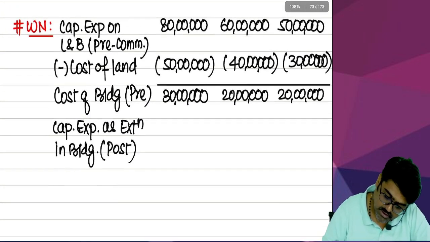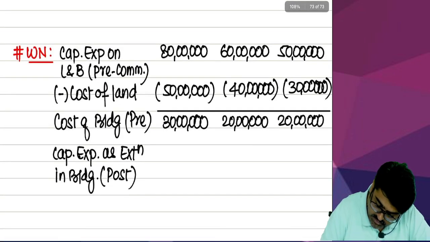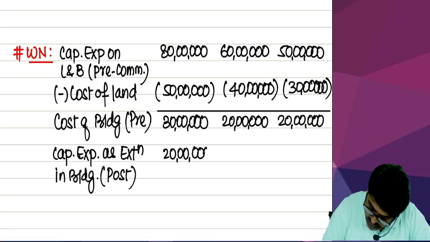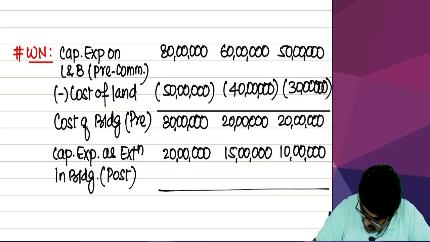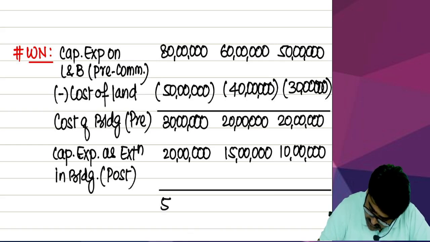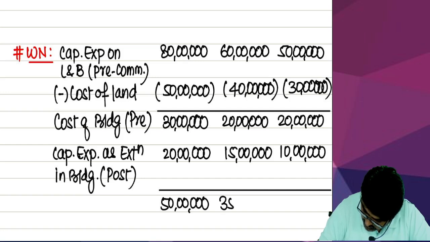Yes or no? So what was the cost of extension? First one, 20 lakhs. Second one, 15 lakhs. Third one, 10 lakhs. Can you do the total? First one is 50 lakhs. Second one is 35 lakhs. And the last one is 30 lakhs.